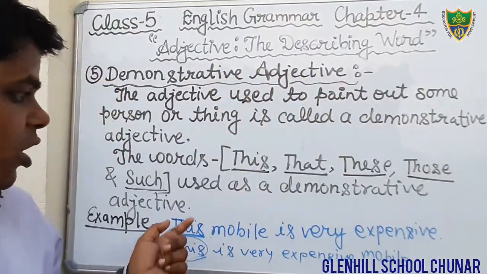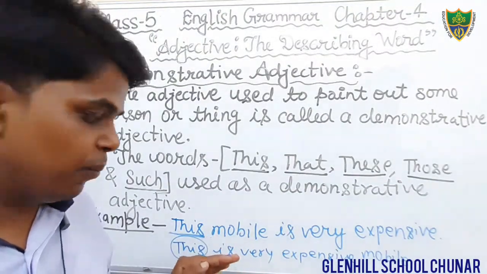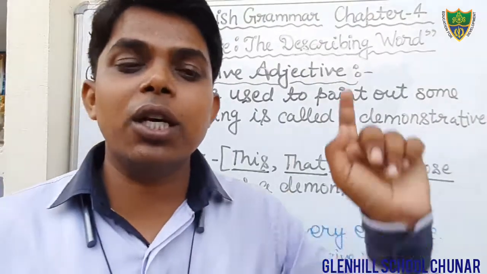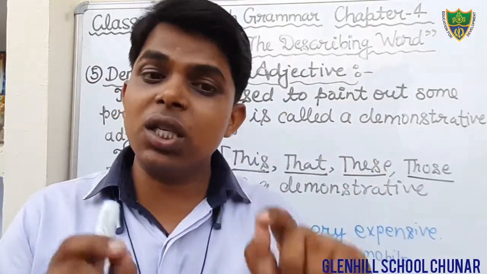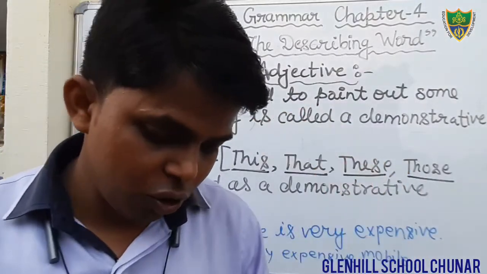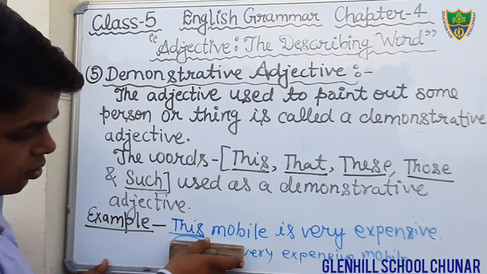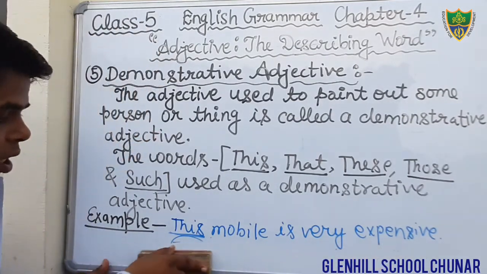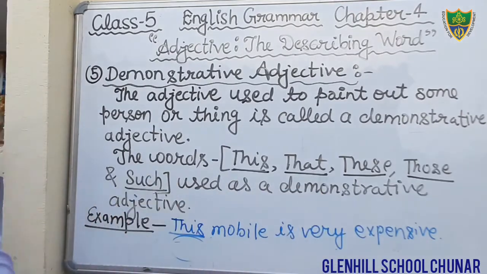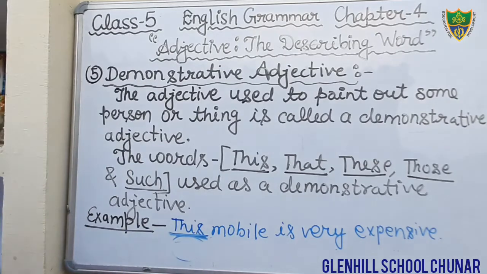If these words are used before the helping verb, then that would be the demonstrative pronoun. Dear students, this is the difference between demonstrative pronoun and demonstrative adjective, so keep it in your mind. So in the first example, this mobile is very expensive, the word this is a demonstrative adjective.